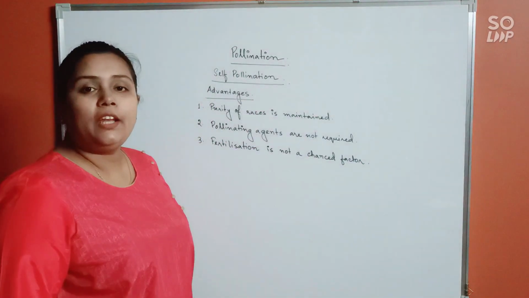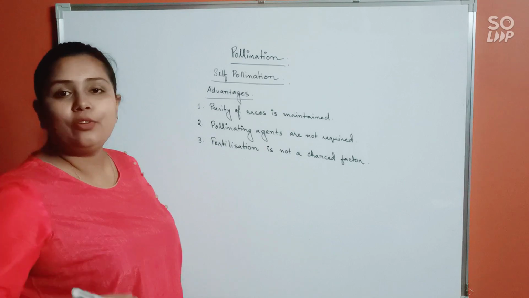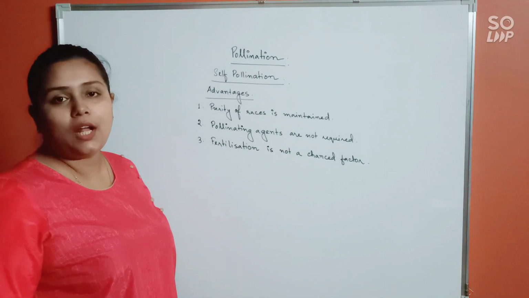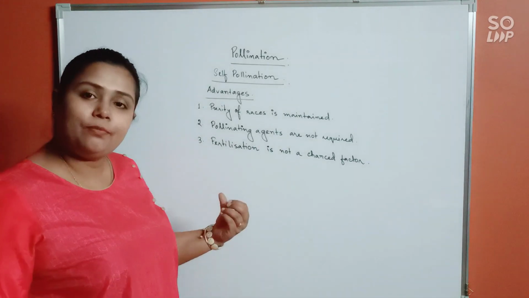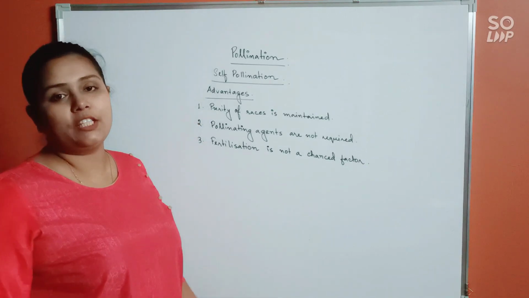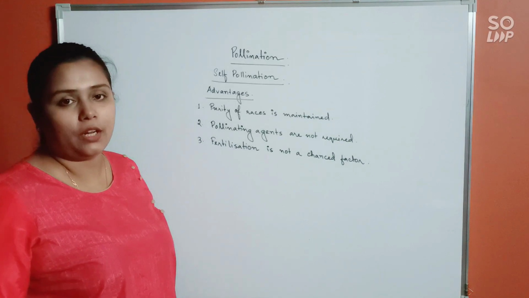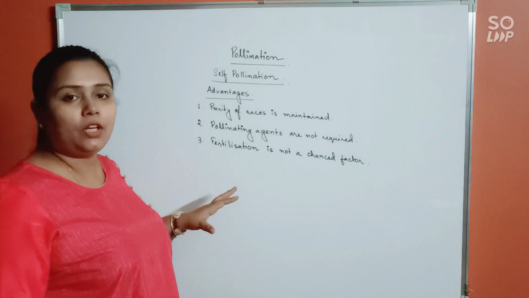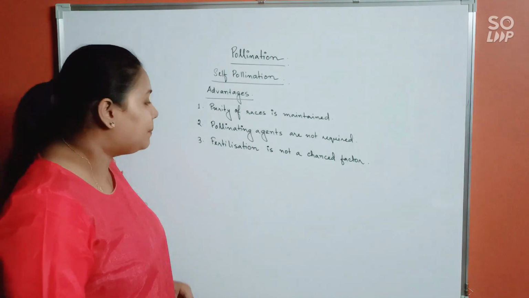Means in autogamy, because the pollen is going to be released nearby the stigma of the carpel, the chances of fertilization occurring are much higher. Alright, so it's as if fertilization is almost guaranteed. There are no such failed fertilization chances, okay, which will otherwise be seen in cross-pollination. So that is a very, very important reason why self-pollination has an advantage over cross-pollination, okay.